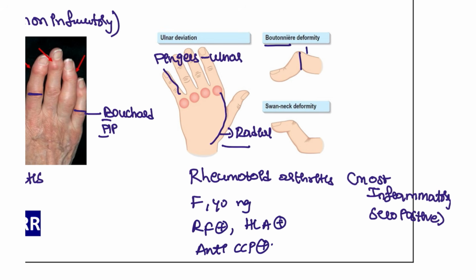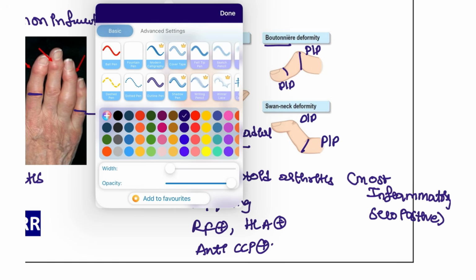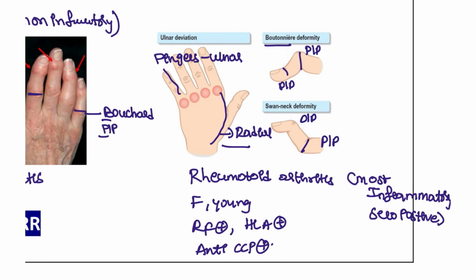This is the PIP. This is the DIP, right? And same as here. This is the DIP and this is the PIP, right? So how is this deformity seen in this condition? For example, this is the Boutonniere deformity.